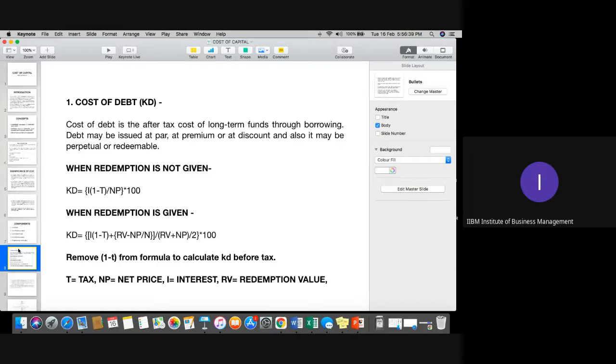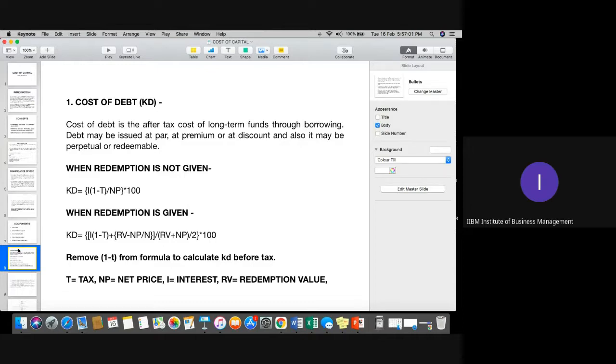Similarly, when redemption is given, it is called RV, that is redemption value, the amount on which the redemption will be given by the company. NP is the net price, similar to that, and the rest is done.